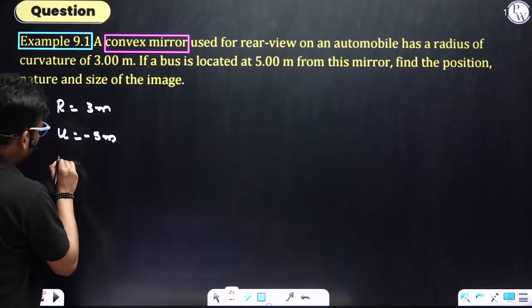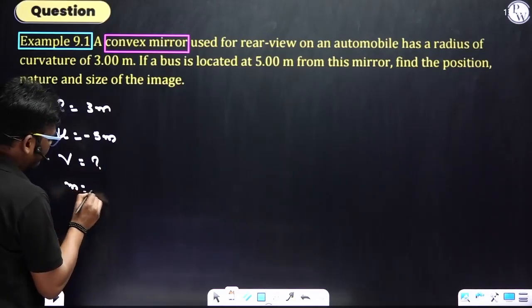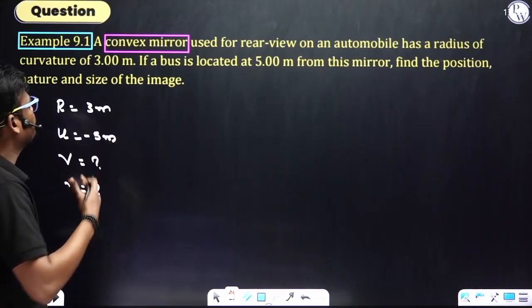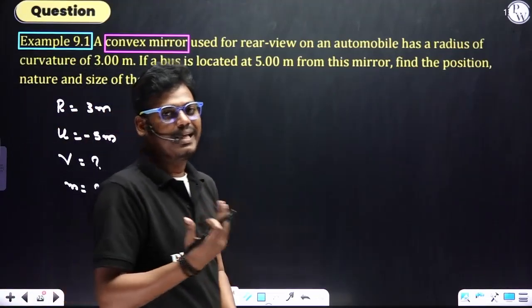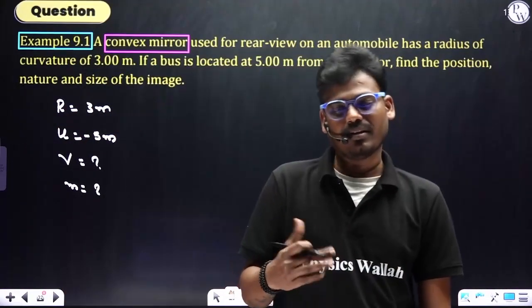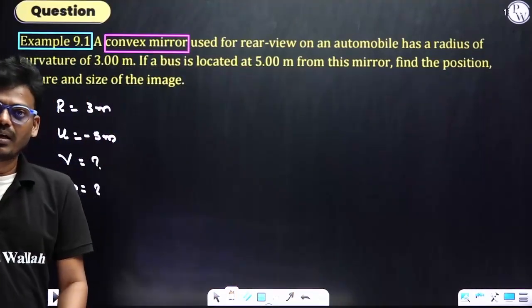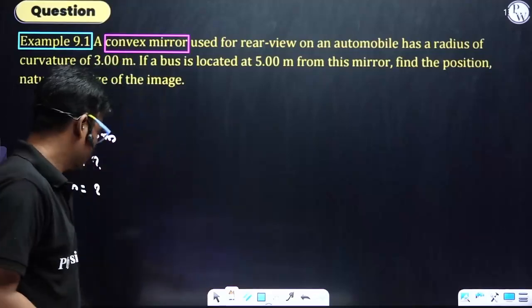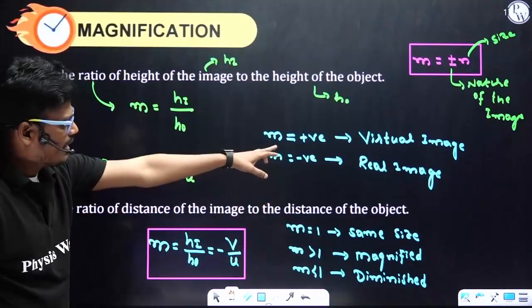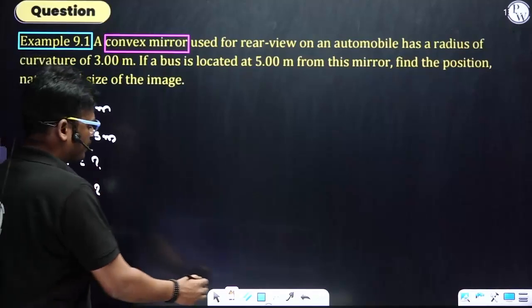Position means the v value, and size means magnification. Nature means if m is positive, then it is virtual. If m is negative, then it is real. So if m is positive it means virtual, and if m is negative it means a real image. Okay, right.